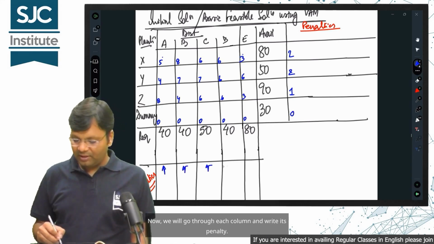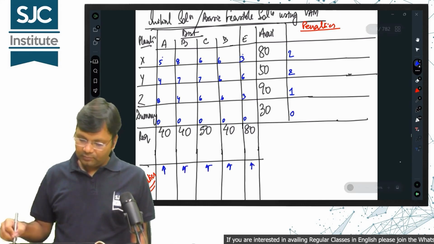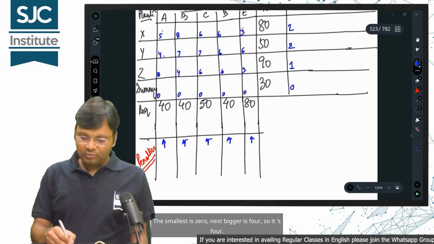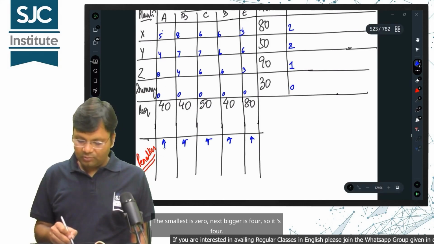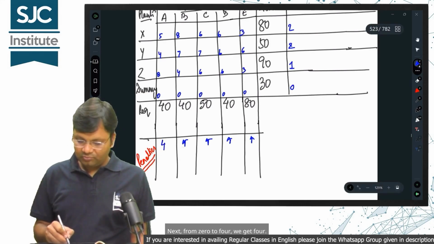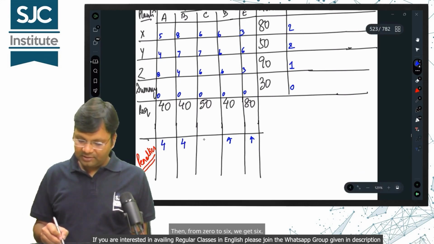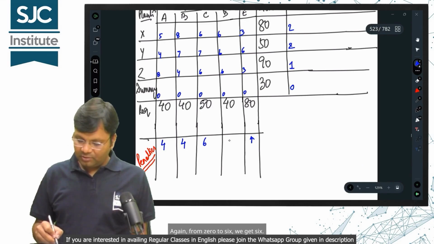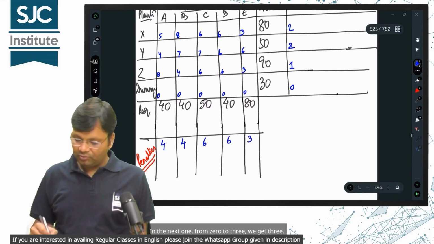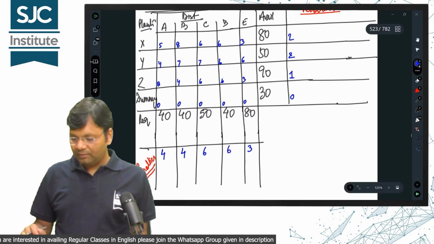Now, we will go through each column and write its penalty. The smallest is 0, next bigger is 4, so it's 4. Next, from 0 to 4, we get 4. Then, from 0 to 6, we get 6. Again, from 0 to 6, we get 6. In the next one, from 0 to 3, we get 3.